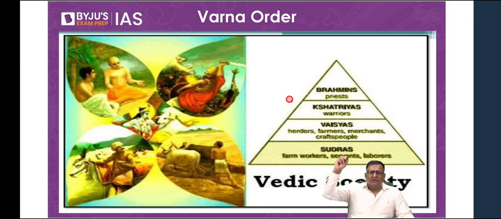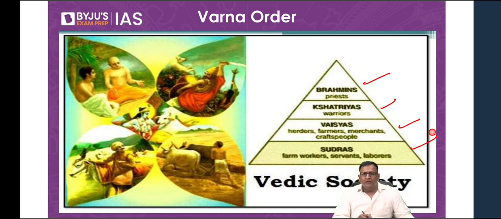On your screen, we go back to the Vedic society. In the later Vedic period, we have four Varnas, isn't it? What are the four Varnas? Brahmana, Kshatriya, Vaishya, and Shudra. There were four Varnas. But then the Brahmanas were the ones who used to perform the sacrifices and the rituals. They were the persons who knew the Vedas and the Shastras and the Puranas. And the king was a Kshatriya.